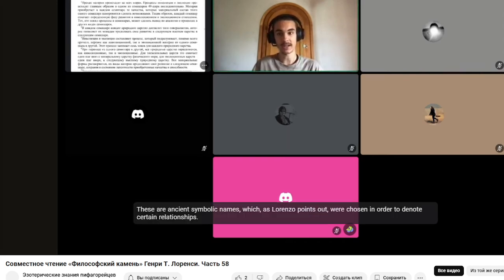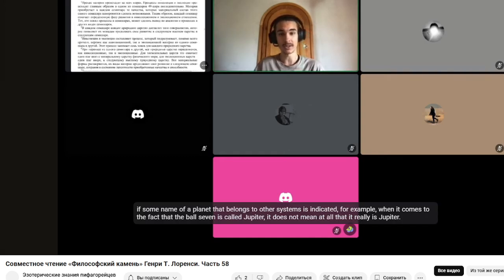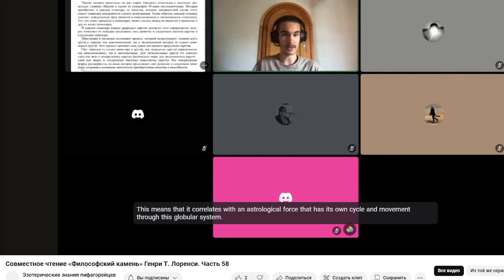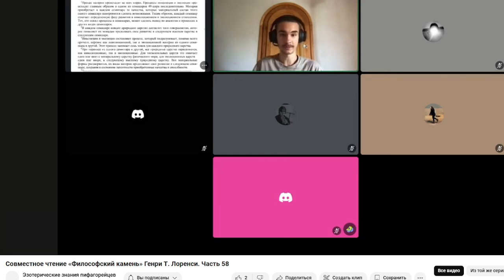These are ancient symbolic names which, as Lorenzo points out, were chosen in order to denote certain relationships. If some name of a planet that belongs to other systems is indicated, for example, when it comes to the fact that the ball 7 is called Jupiter, it does not mean at all that it really is Jupiter. This means that it correlates with an astrological force that has its own cycle and movement through this globular system. And now we begin to get acquainted with how involution and evolution occur in the 7 balls.